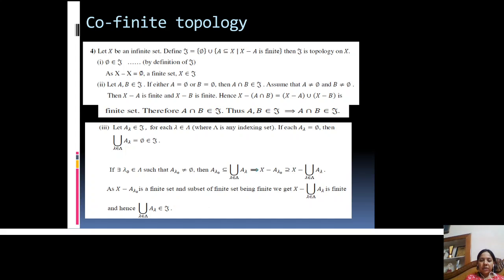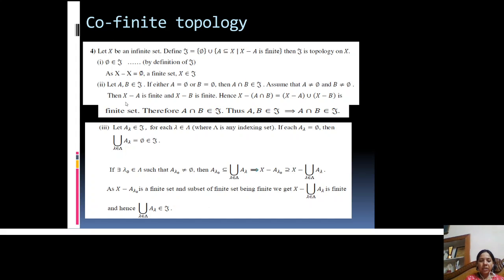So take the complement of A intersection B, meaning X minus A intersection B. X minus A intersection B is equal to X minus A union X minus B by using De Morgan's law. And we have said earlier X minus A and X minus B both are finite, so their union is also finite. Hence the complement of A intersection B is finite, and therefore by definition of TOE, A intersection B belongs to TOE. And the second property is satisfied in both cases, when A and B are empty sets and when A and B are non-empty sets.